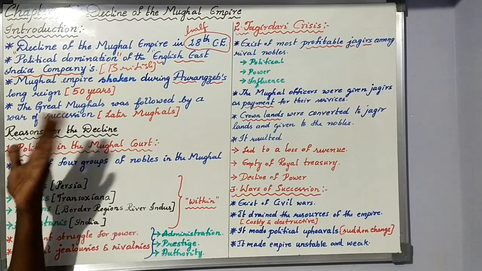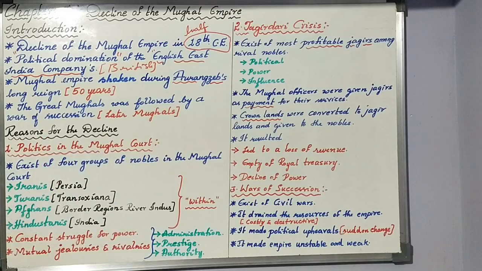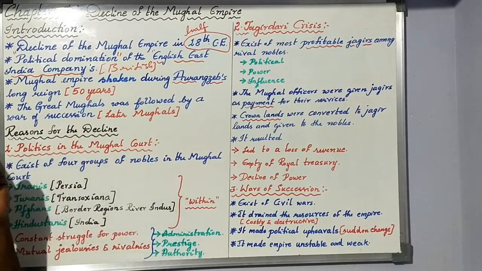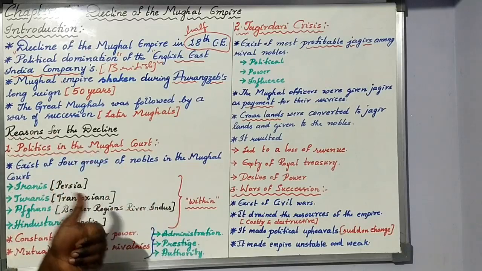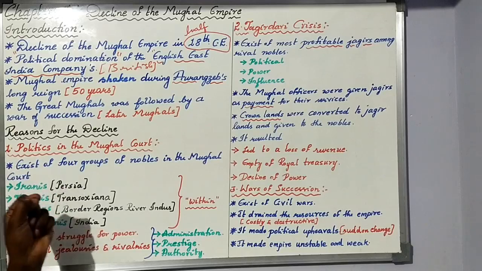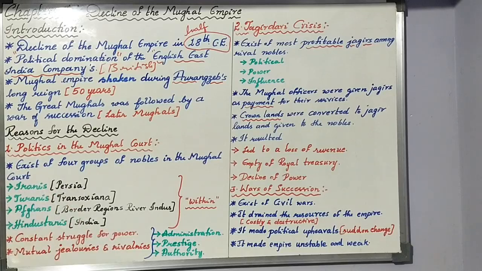Who are the early Mughals? One is Babur, then Humayun, then Akbar, then Jahangir, then Shah Jahan, then Aurangzeb. Like this we have the early Mughals.